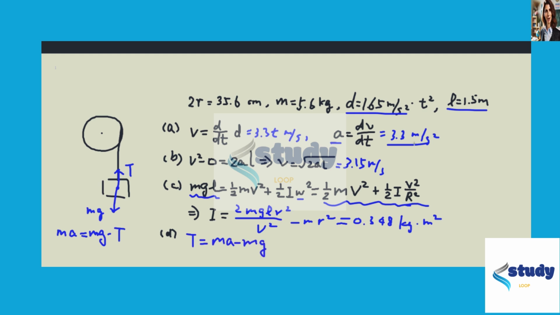We have already solved for a to be 3.3. We're given m, so we can directly plug in the numbers and get tension equals 36.4 Newtons.